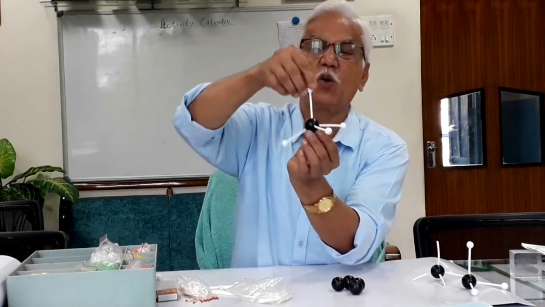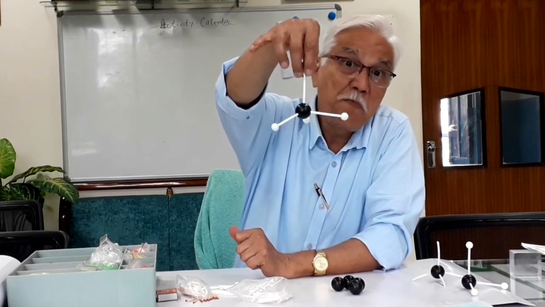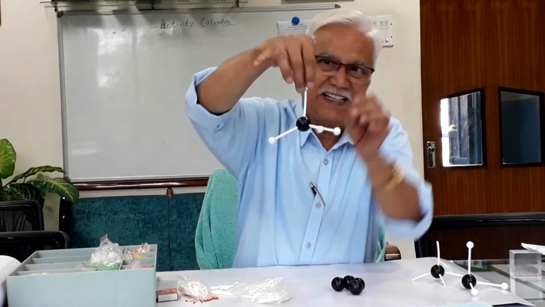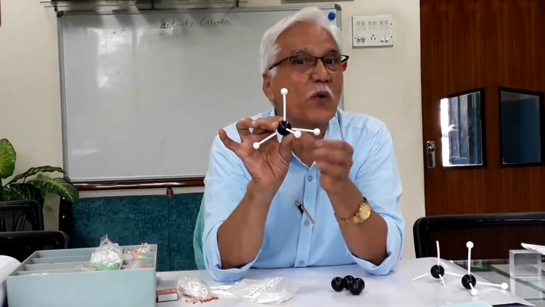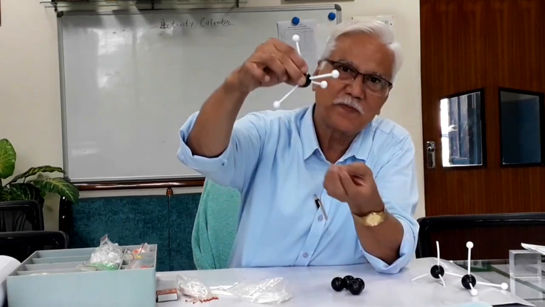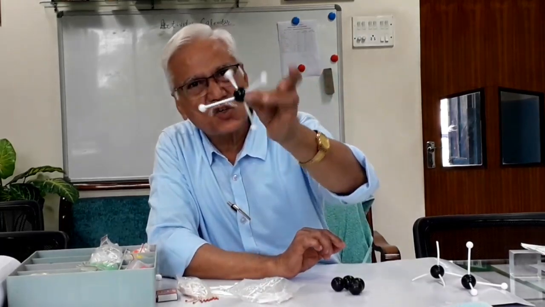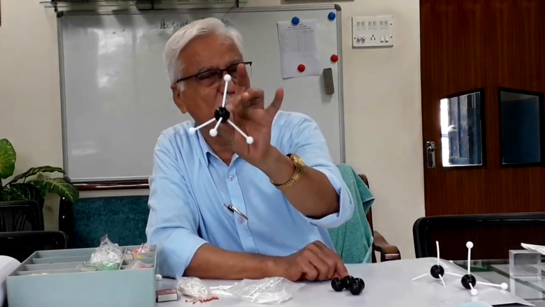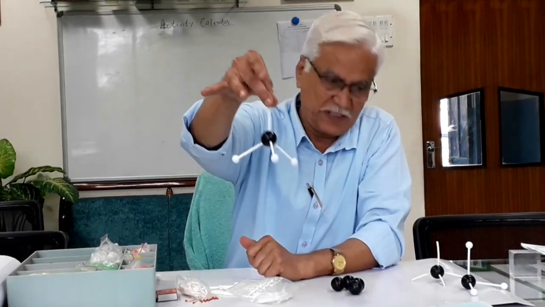And this is the fourth. So it has four covalent bonds, and this is the structure of methane. See, 1 carbon, 4 hydrogen, CH4. Am I right? Carbon 1 and hydrogen 4, CH4. This is one simple model of methane. So this is how a saturated hydrocarbon looks.